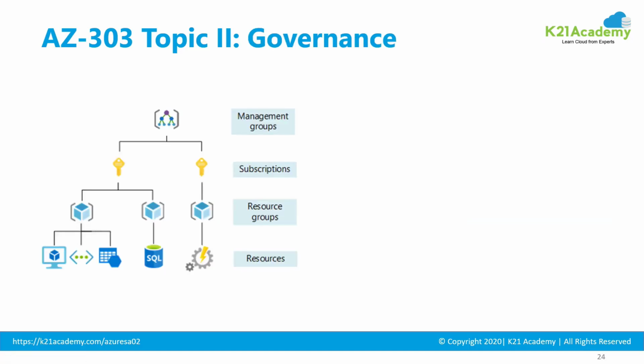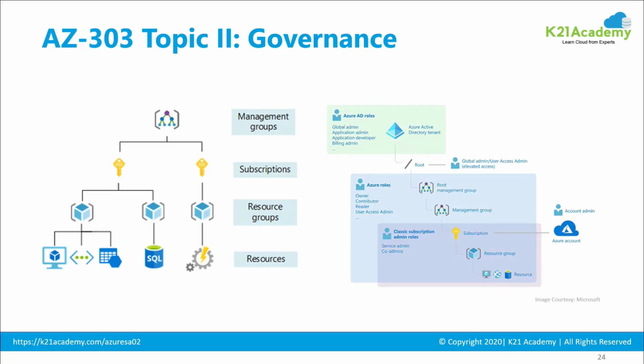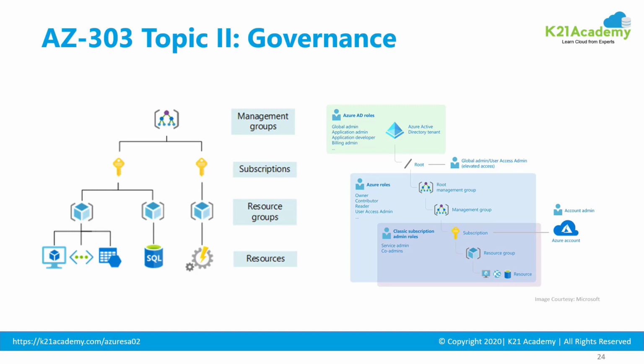Then within the second topic, you also have governance, which is nothing but your individual resources, like your databases, Linux machines, your network, storage, combined together into a logical container called a resource group. And all these resource groups are tied to different subscriptions based on your billing, and then you can put them inside a management group for your role-based access control. So within governance, make yourself comfortable with RBAC, which is role-based access control. How do you assign them? What are the custom roles or Azure roles that are available in Microsoft Azure cloud?